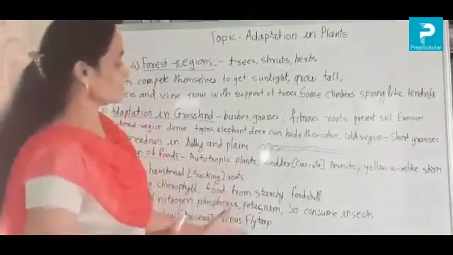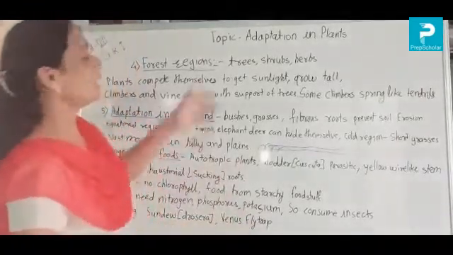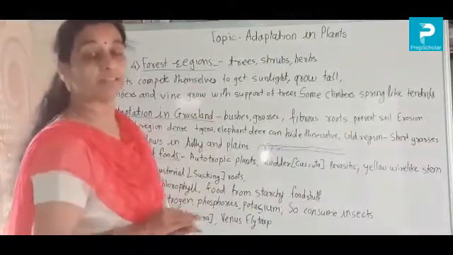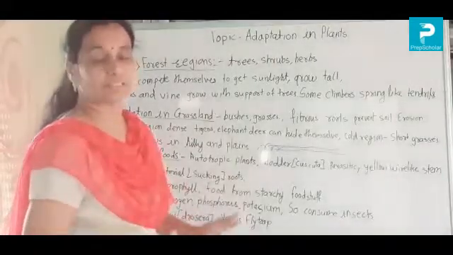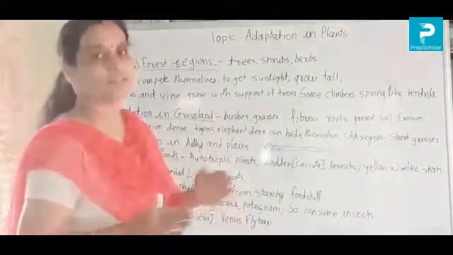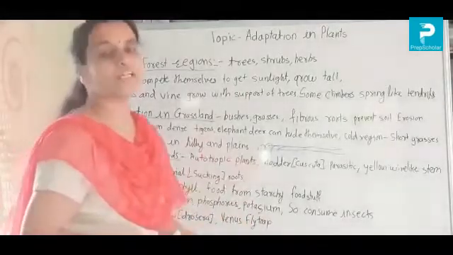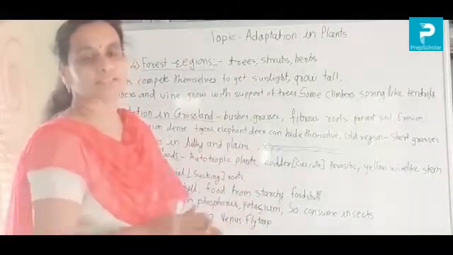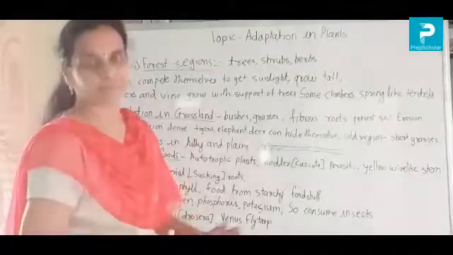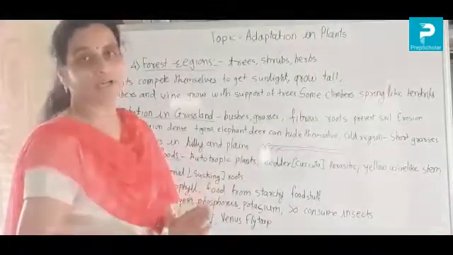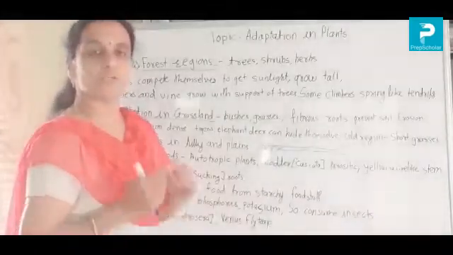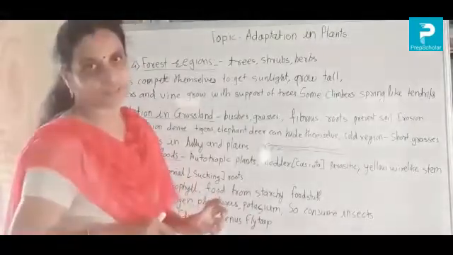In this way we saw different kinds of adaptations. And if these plants did not make adaptations, if they did not make changes in their body parts, then those plants can't survive in that surrounding. That's why each and every one has to make some changes to adapt to different situations.